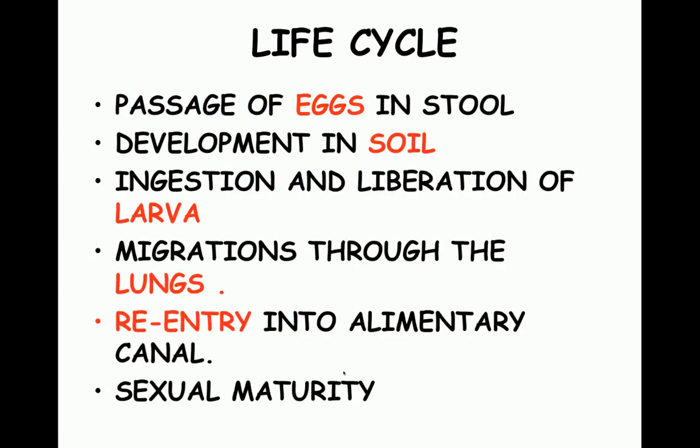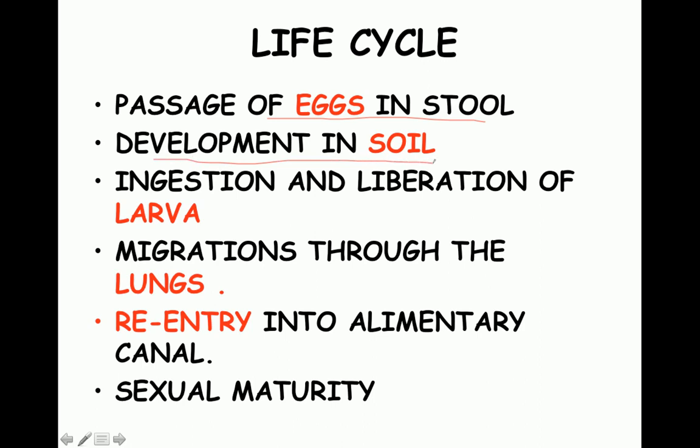The life cycle has been classified into different stages. The first stage is passage of these eggs in the stool, and these eggs can be fertilized or unfertilized. Second is development of the fertilized eggs in the soil.